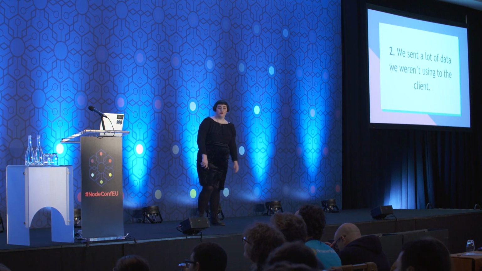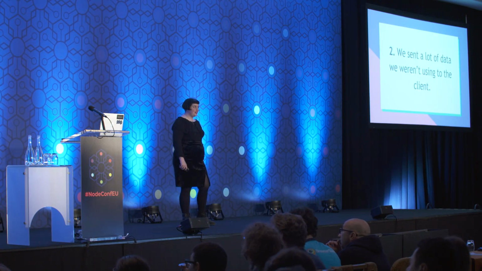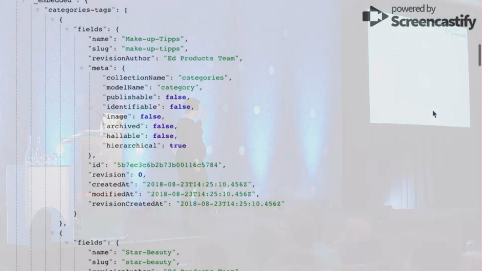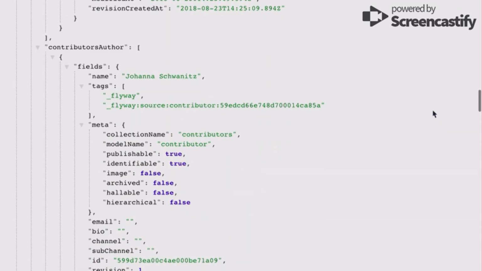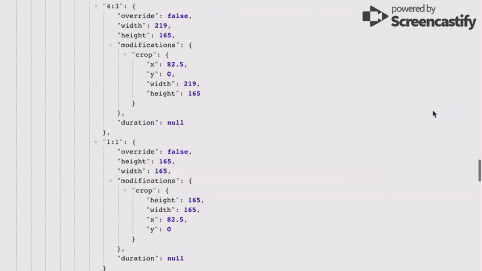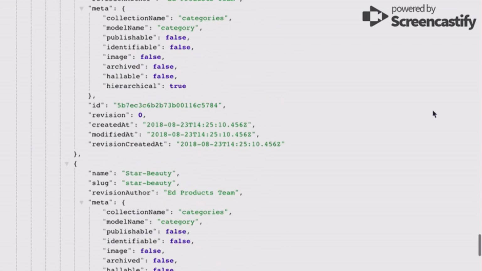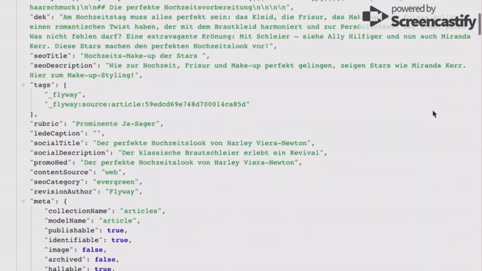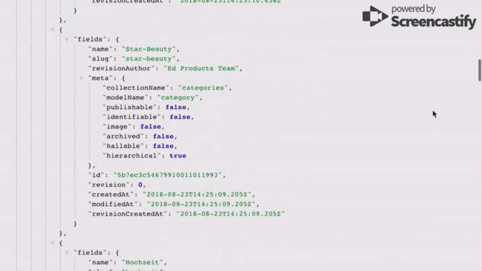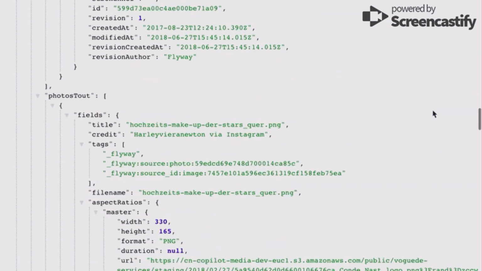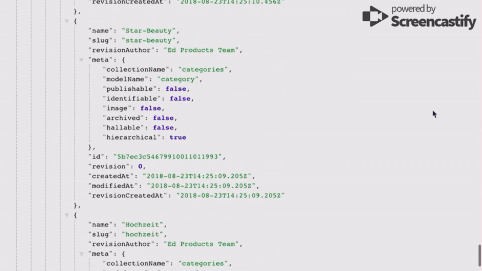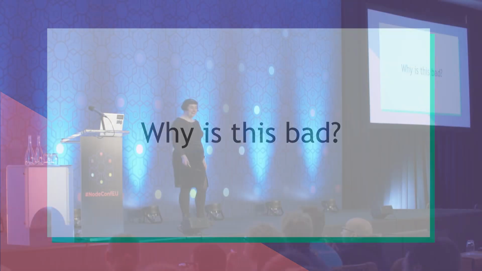Our second problem was that we sent a lot of data that we weren't using to the client. If you look at this beautiful, horrifying screenshot, this is all the data that we would get back for a single article if you go to the article endpoint in the API. As you can see, there's a lot of data, and I'm very sad to say that a good proportion of this actually made its way onto the client, and we were probably using less than 50% of it, way less than 50%. Why is this bad?